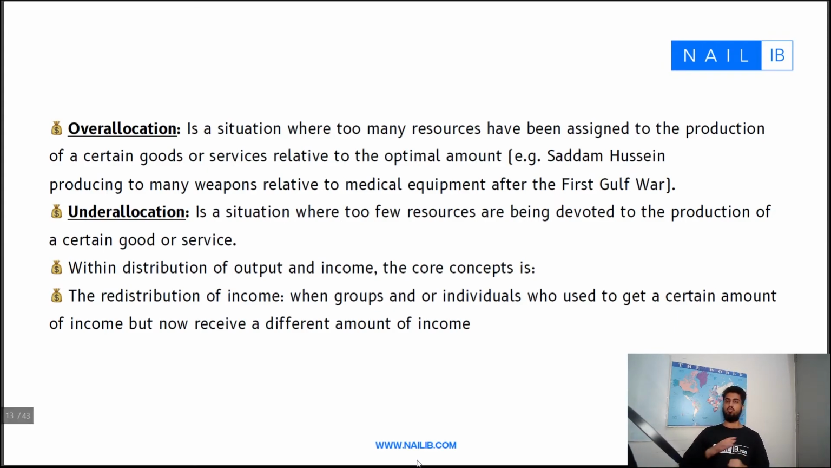Overallocation is when too many resources are dedicated to the production of a single good or service. An example would be in 1988, Saddam Hussein producing too many weapons relative to medical equipment after the first Gulf War. He's devoting too much on military spending and completely ignoring infrastructure development. That is an overallocation of resources. It is where too many resources have been assigned to the production of a certain good or service relative to the optimal amount.